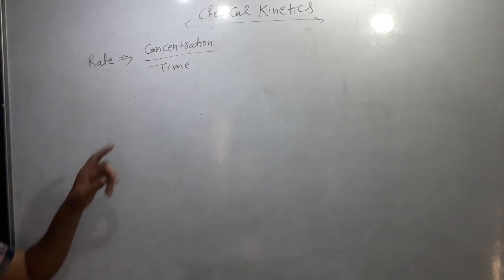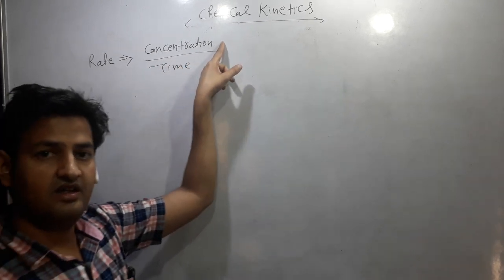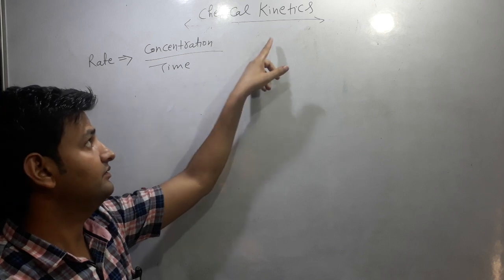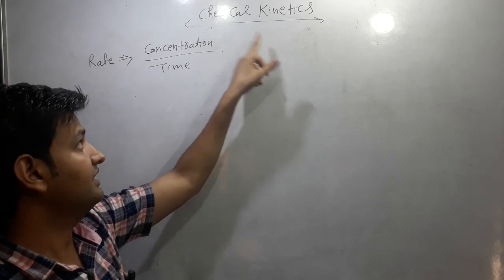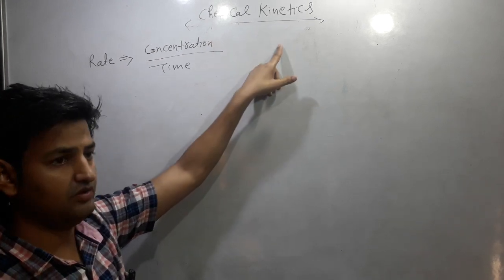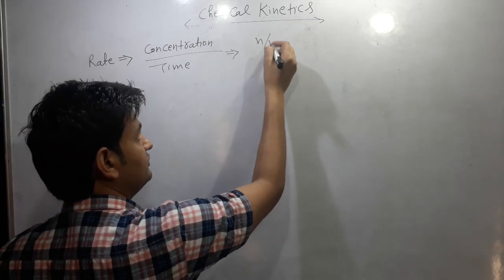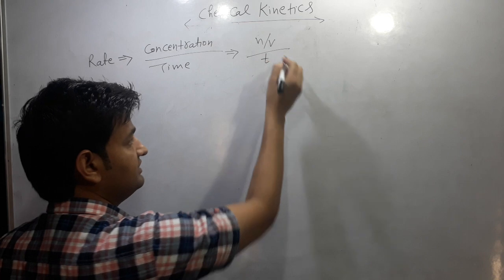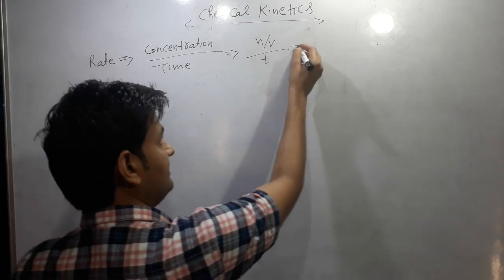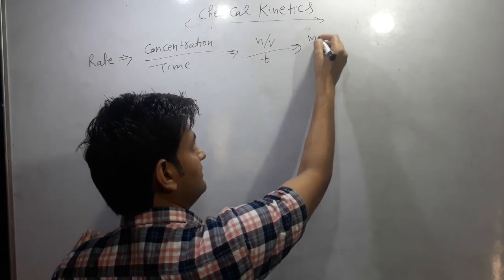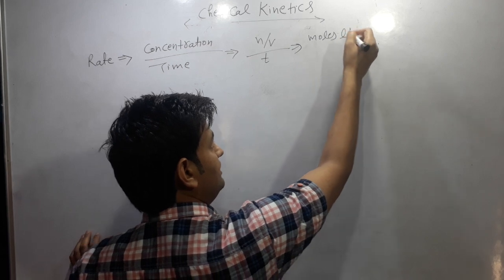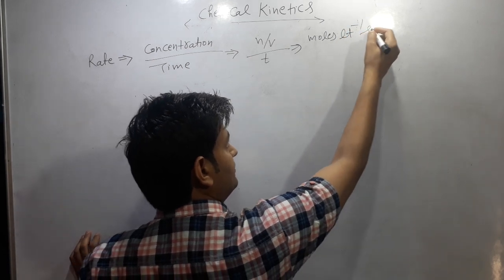We know that concentration is the number of moles present per liter of the solution. So we can write it as number of moles by volume, and time is t. So the unit will be moles for the number of moles, liter for the volume, and second for the time.